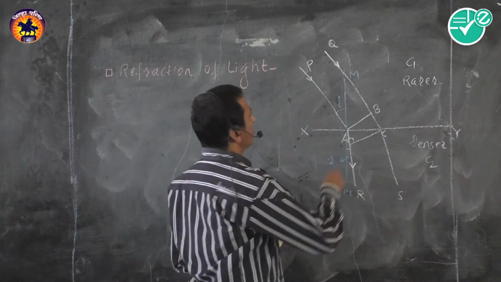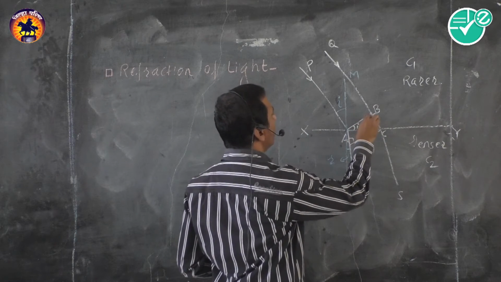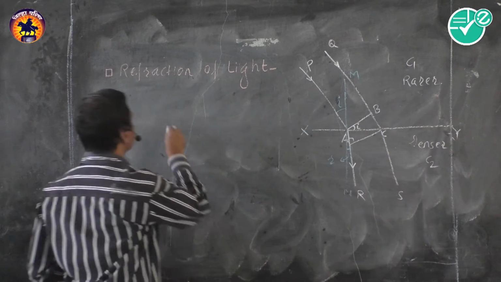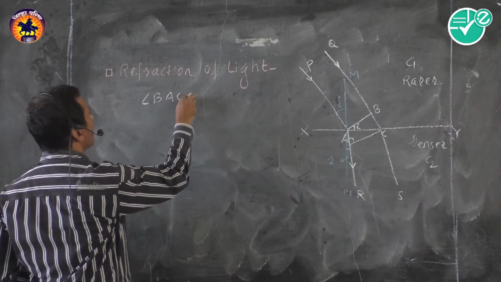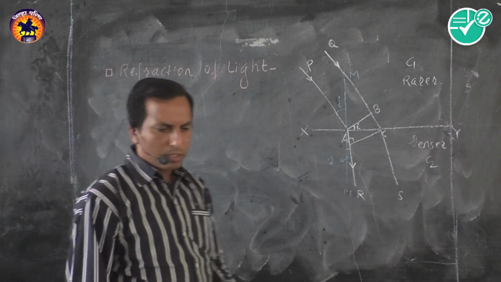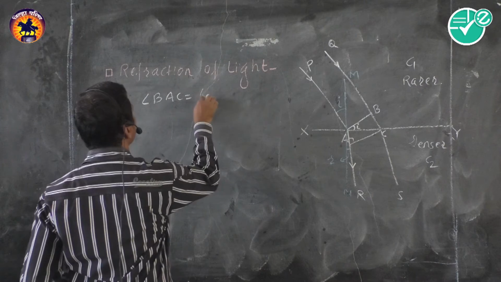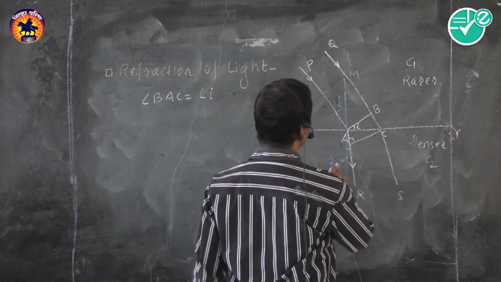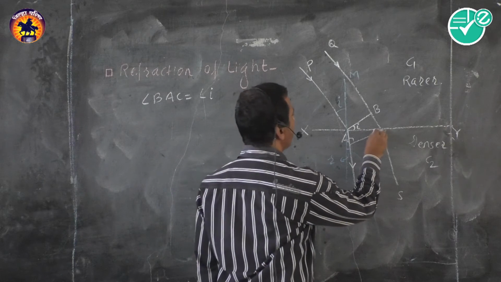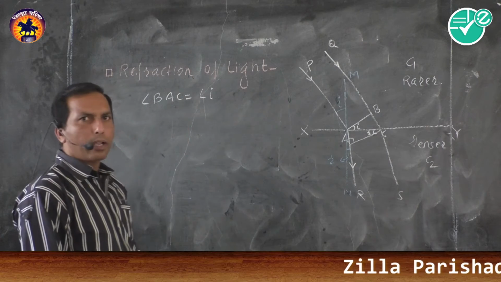Then we know, according to theory, this angle BAC is nothing but the angle of incidence. If this angle is R, then this angle is also R. That is the angle of refraction.